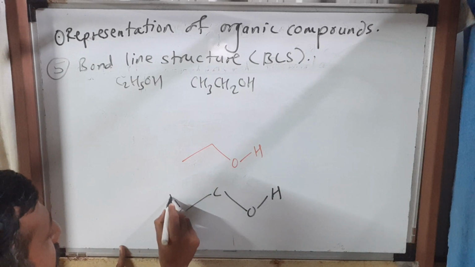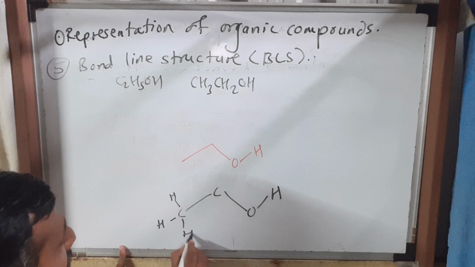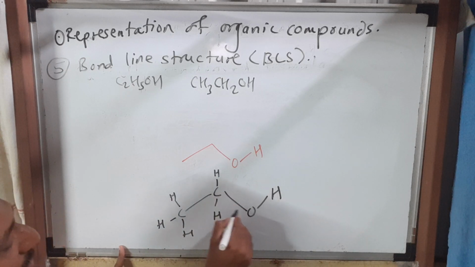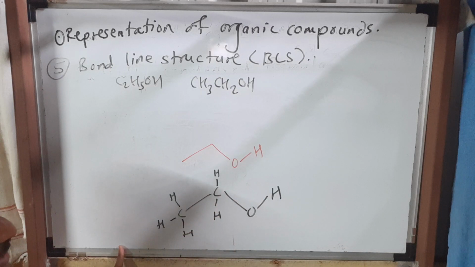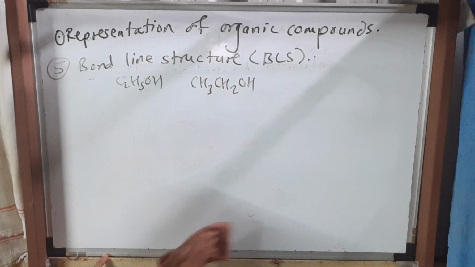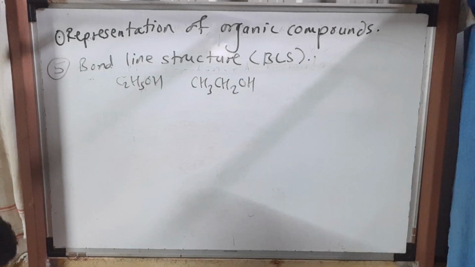Around the carbon by default 3 hydrogen atoms are present. This carbon, its valence is to be satisfied: 2 bonds are already present, 2 hydrogen atoms are assumed, and oxygen is there. So CH3CH2OH, this is the condensed formula of ethanol. I'll give one more example.